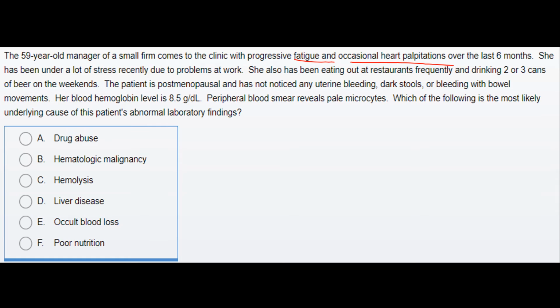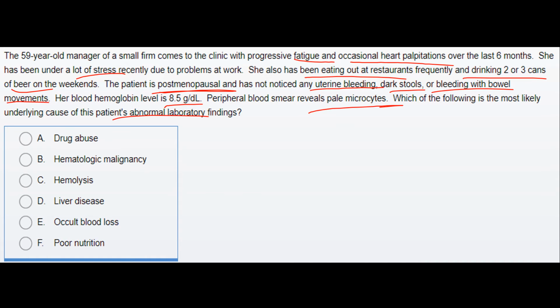She has been under a lot of stress due to work problems and she's now also been eating out at restaurants frequently and drinks 2 to 3 cans of beer. The patient is postmenopausal and she does not notice any uterine bleeding, dark stools, or bleeding with bowel movements. Her blood hemoglobin is 8.5 gram per deciliter. Blood smear reveals pale microcytes. Which of the following is the most likely underlying cause of this patient's abnormal lab findings?